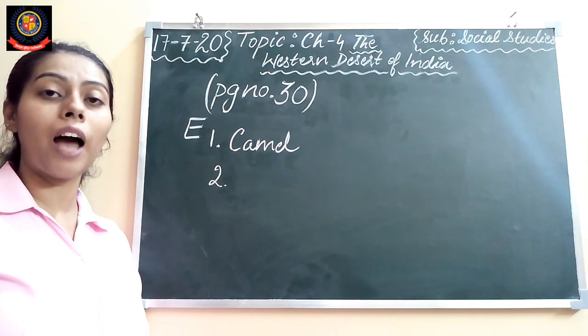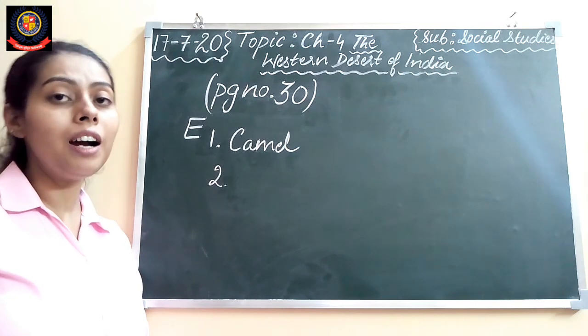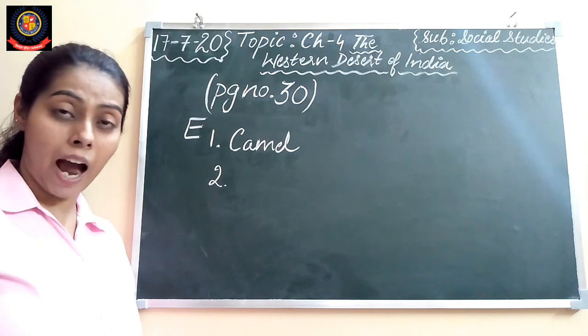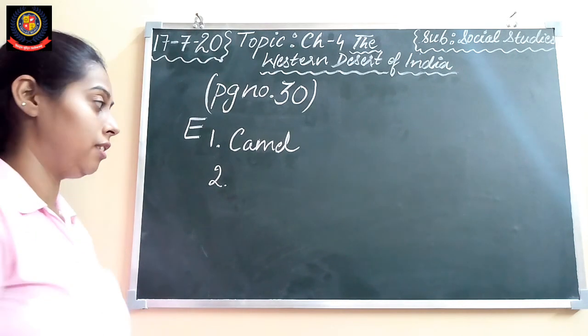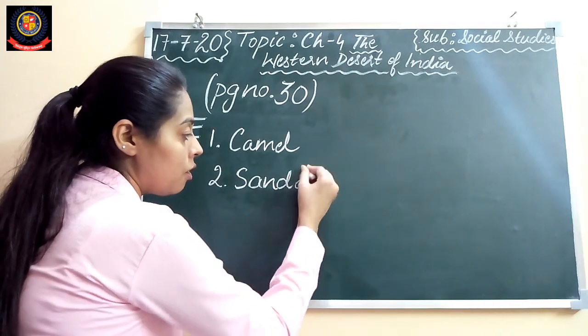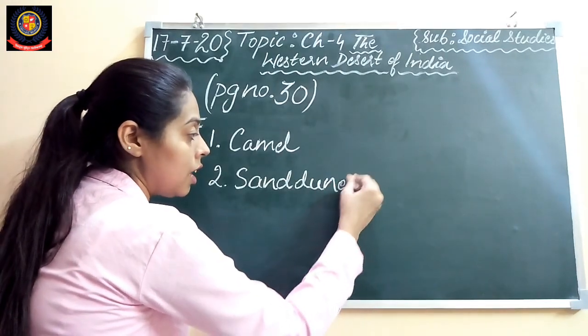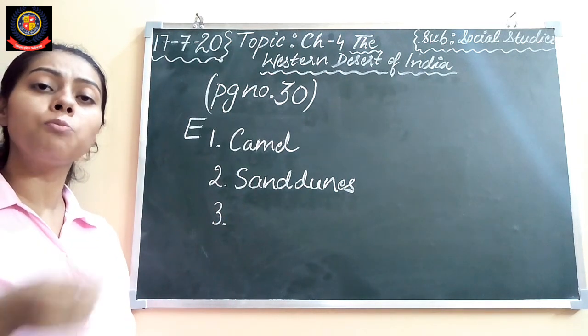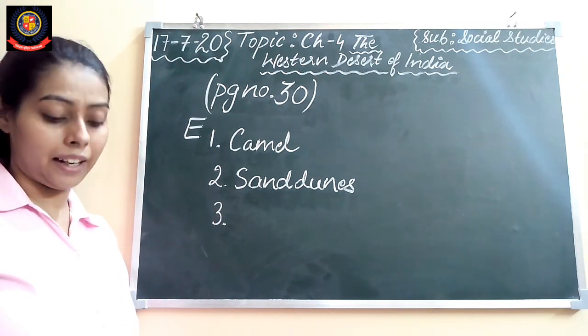So camel is known as the sheep of the desert, right? Now second, small hills of sand found in the desert, they are called sand dunes, right? Sand dunes are the small hills of sand or small hillocks of sand.